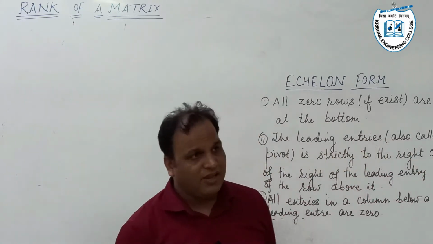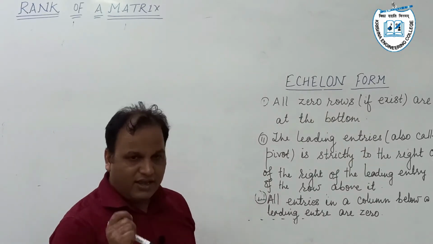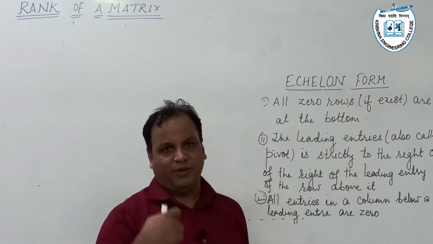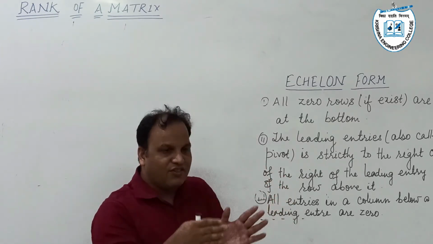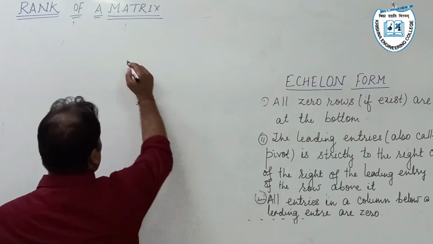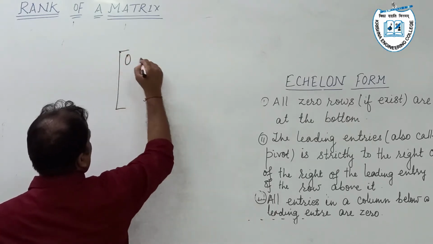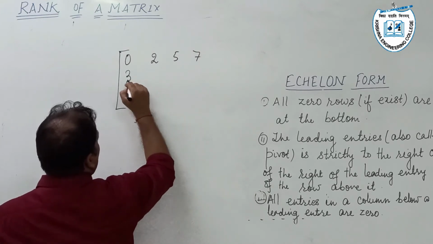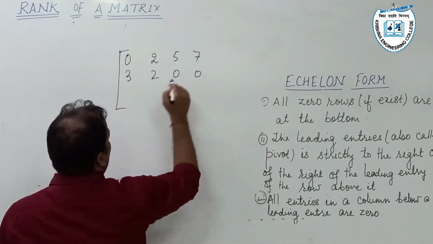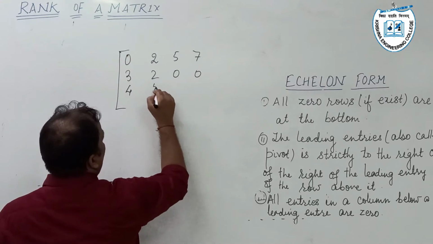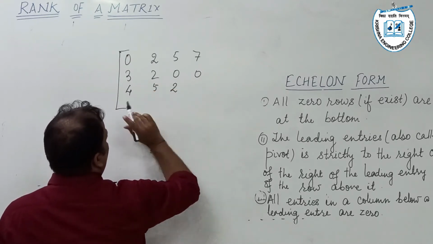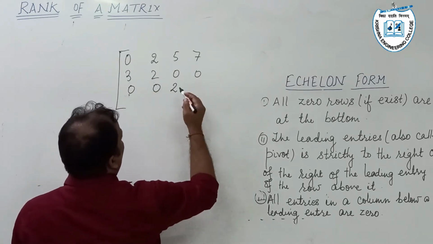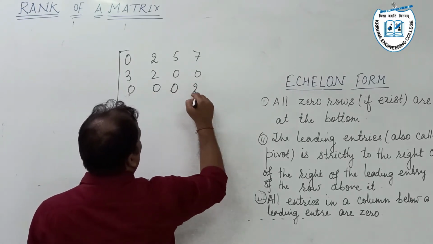What do we mean by leading entry? Leading entry is the first non-zero element of any non-zero row. Suppose we have a matrix like this: 0, 2, 5, 7; 3, 2, 0, 0; 4, 5, 2; or 0, 0, 2, 0 and 2.